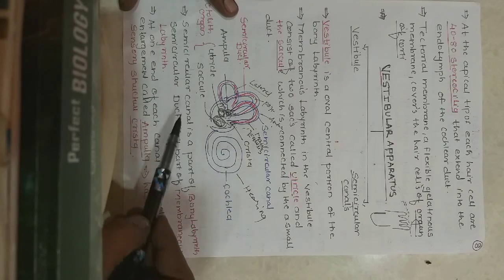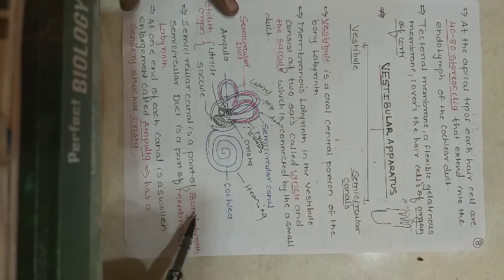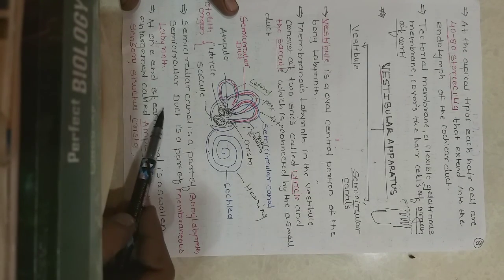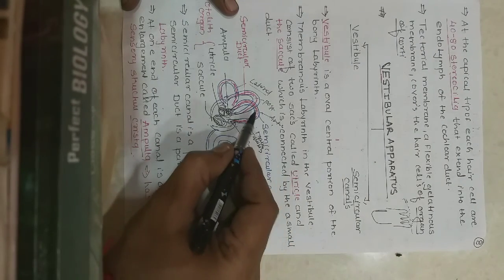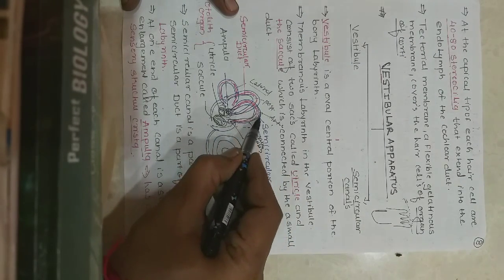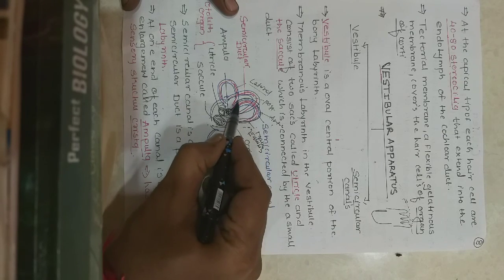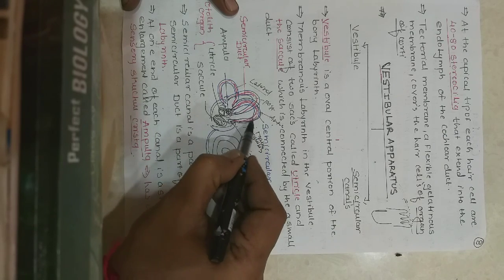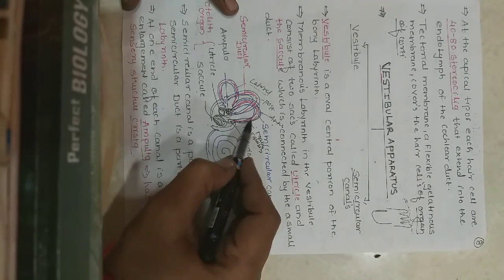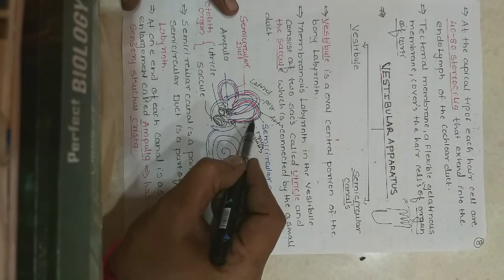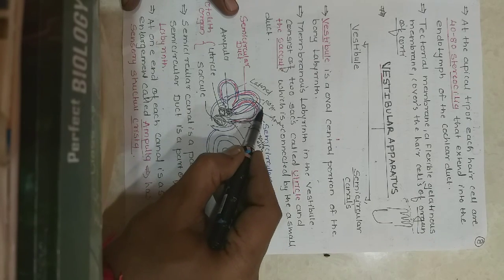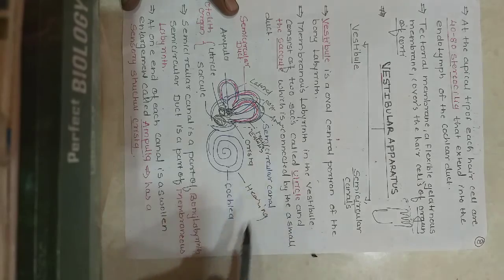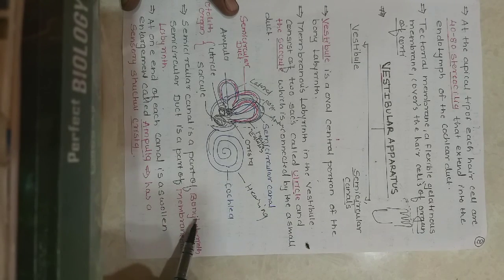So the semicircular canal is a part of the bony labyrinth, and the semicircular duct is a part of the membranous labyrinth. As you are seeing, this black color is the semicircular canal. Inside that there is one tube, called the semicircular duct, which is a part of the membranous labyrinth. The canal is a part of the bony labyrinth.